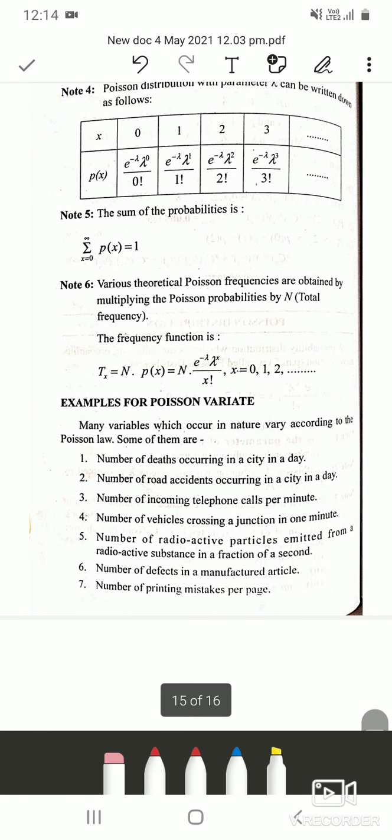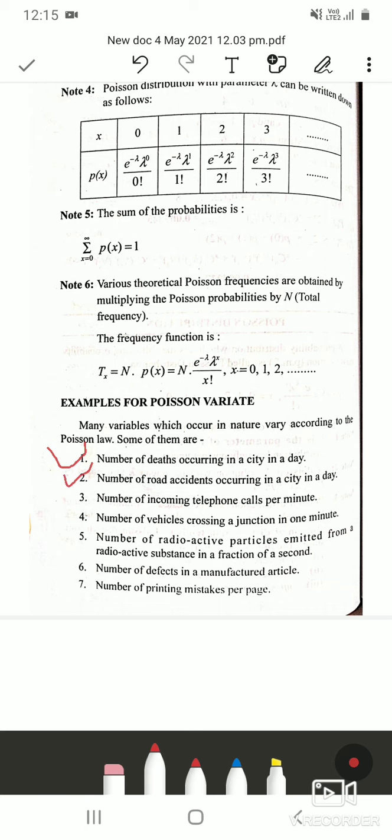So we'll see some examples of Poisson variate, or where you can use the Poisson distribution. The first one is the number of deaths occurring in a city in a day. It might be due to accident or some disease or due to COVID. In such cases you can use Poisson distribution.